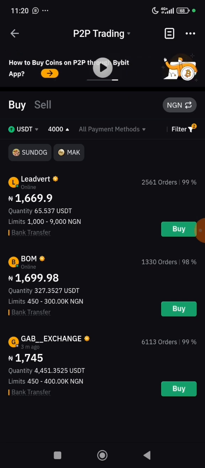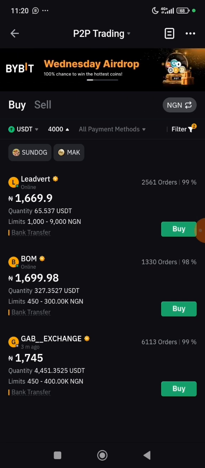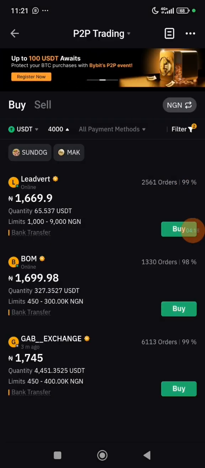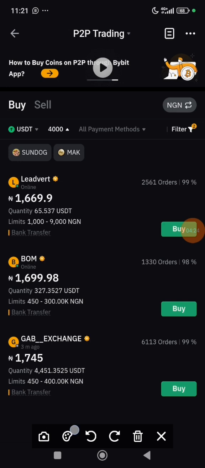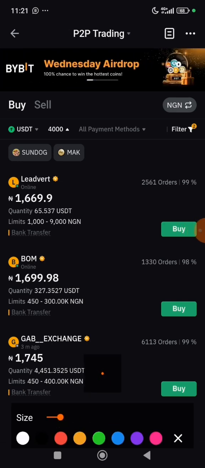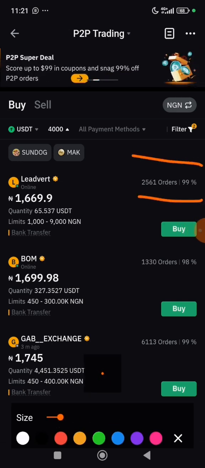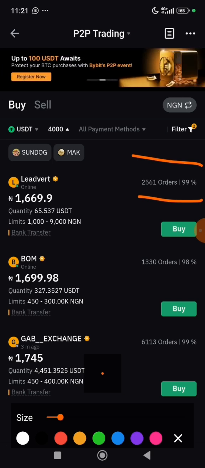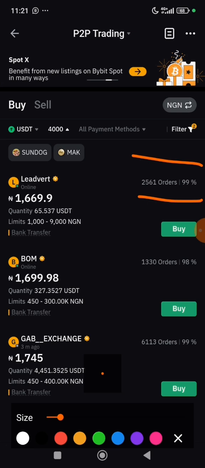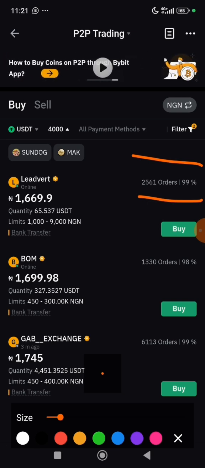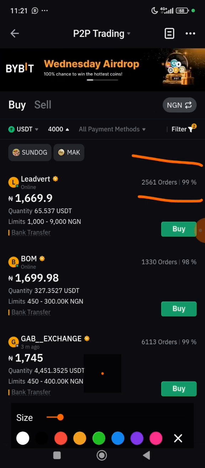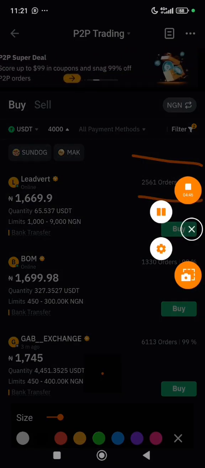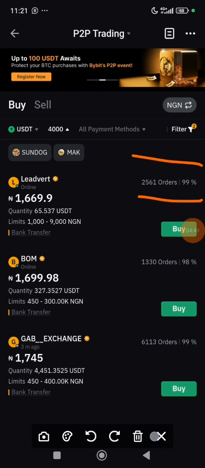So you can see it has shuffled for me, and we have this person who has what? His rating is what? And volume of transaction is what? Here it is. You can see? Sorry, I'm trying to bring up my annotation. You can see this person also meets the condition. 2,561 orders and 99%. So I am going to trade with this person, and this person will quickly accept or approve my order once he receives my payment. This is the right way to do this.